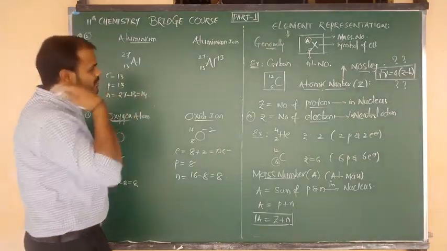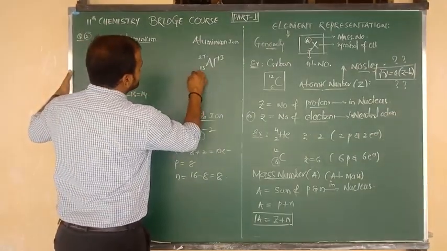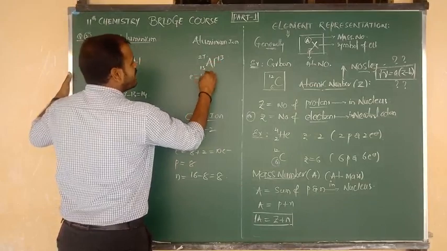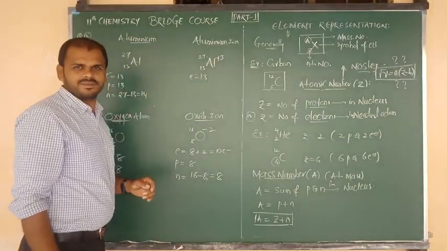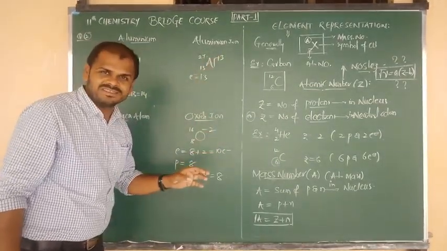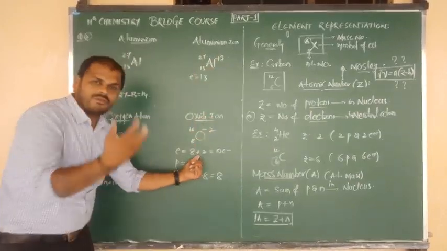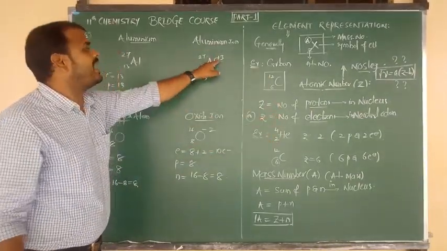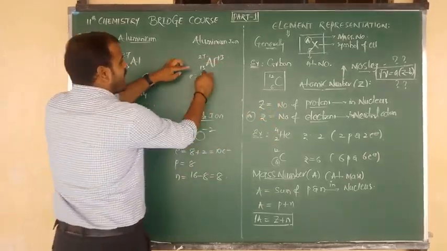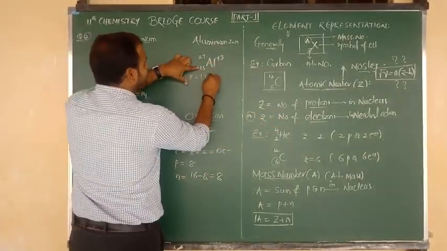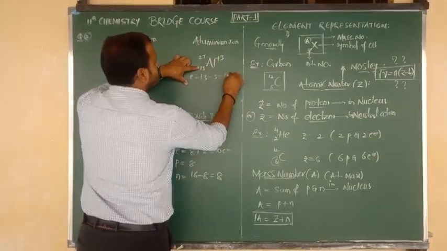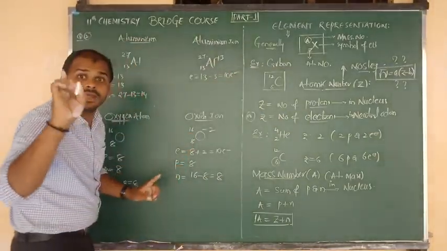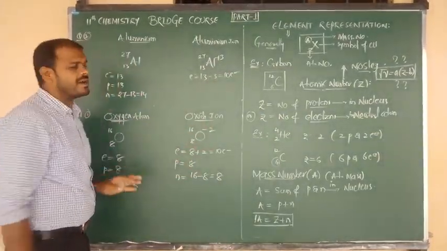Okay now beta? Good. And here, the number of electrons in the case of Al plus 3: already it contains 13 electrons. But here the charge is +3. -2 means we have to gain electrons. +3 means we have to lose electrons. So here Al plus 3 is losing 3 electrons. Actually it contains 13, but +3 means it loses 3 electrons. Now totally how many electrons are there? 10 electrons are there. These two conditions are important.